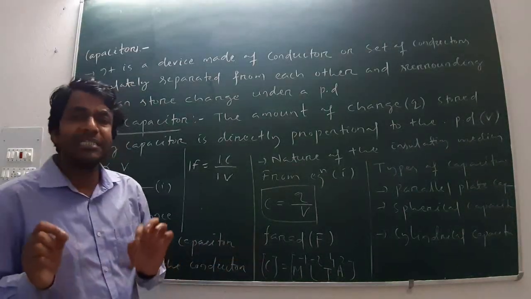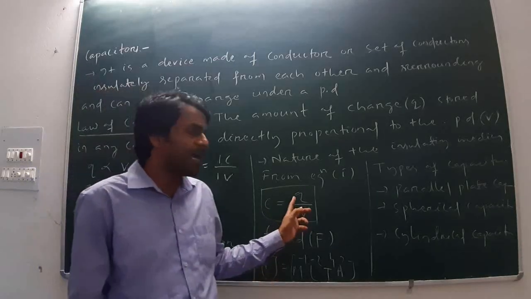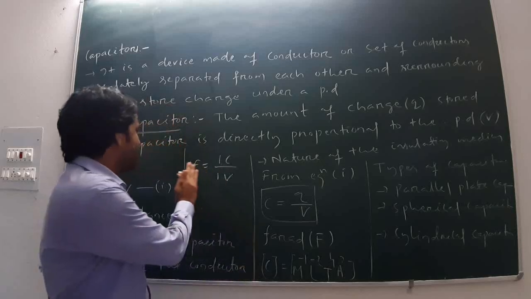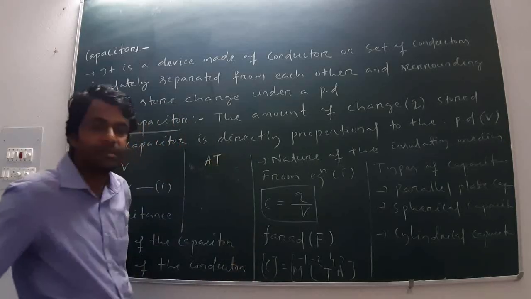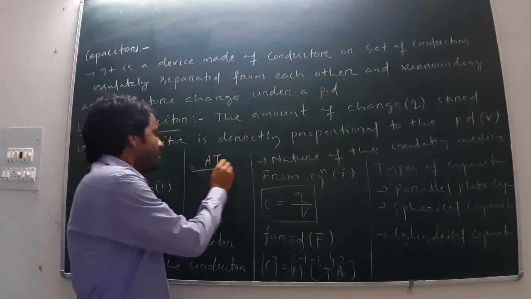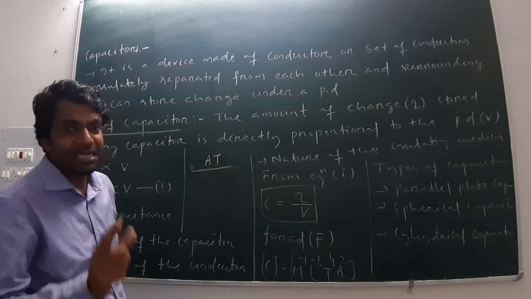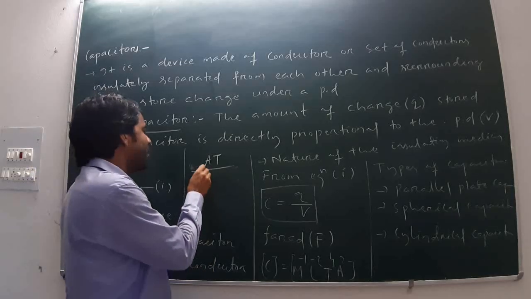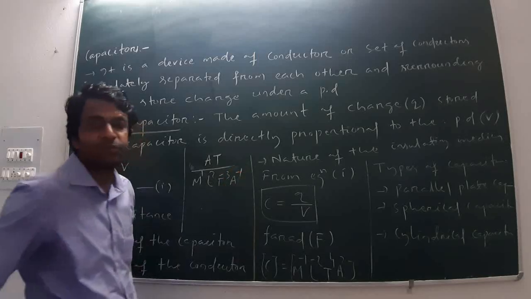Now, what is the dimensional formula of capacitance? The dimensional formula of charge is AT. The dimensional formula of potential difference is M1 L2 T minus 3 A minus 1.